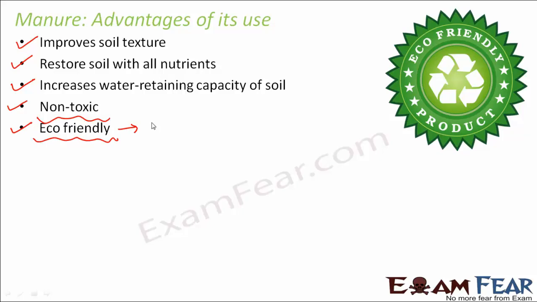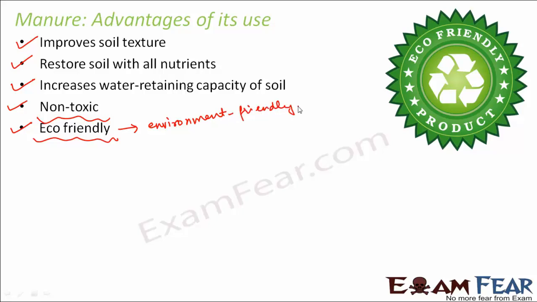How is it environment friendly? First of all, it is prepared from waste substances. If you see, it is prepared from plant and animal wastes. So it is a good utilization of waste products, and it is not causing any sort of pollution. So we can say that it is environment friendly. And you know what? This is very, very important these days.